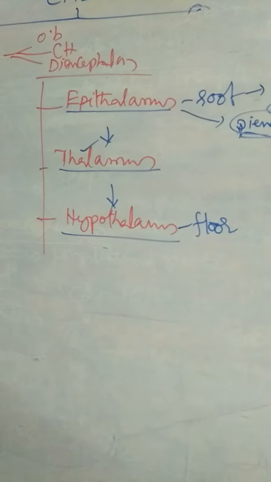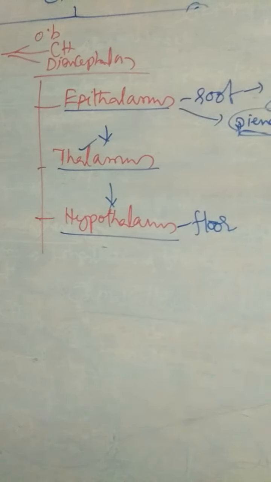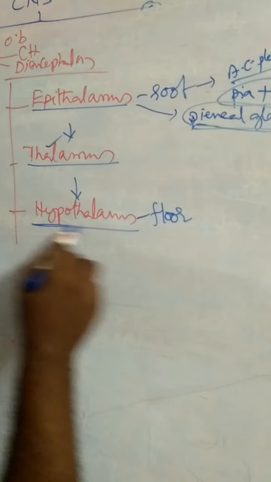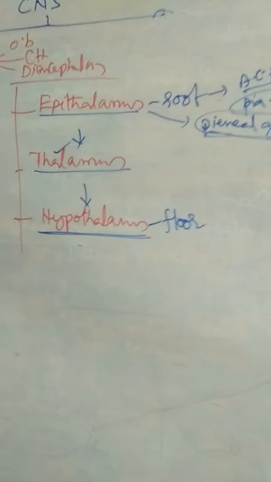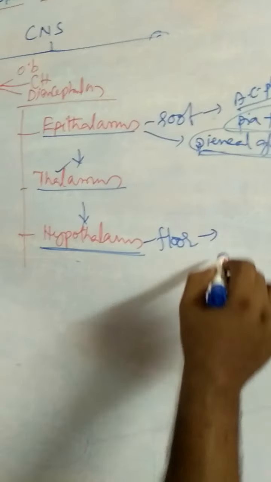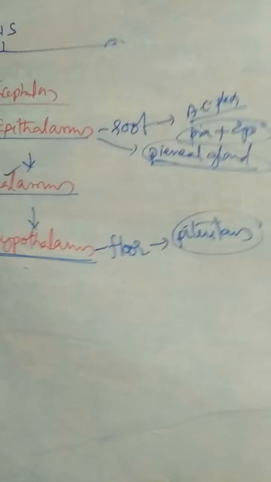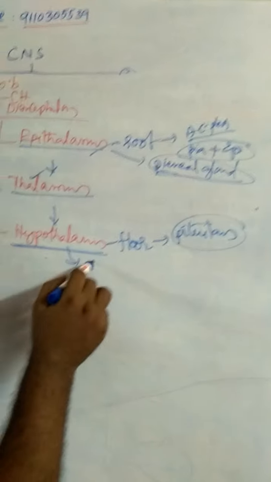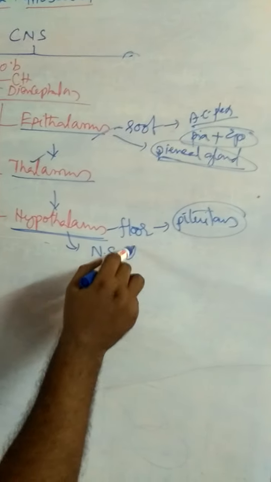And coming to the hypothalamus, below the epithalamus, the hypothalamus is present. The floor of the diencephalon is called the hypothalamus. The hypothalamus contains a gland called the pituitary. The pituitary gland is present in the hypothalamus. The pineal gland is present in the epithalamus. The hypothalamus also contains neurosecretory cells.